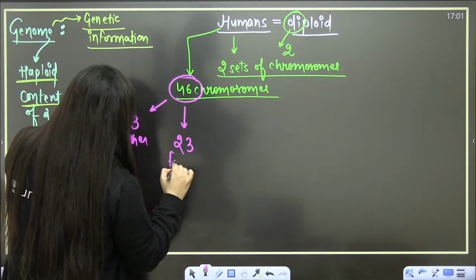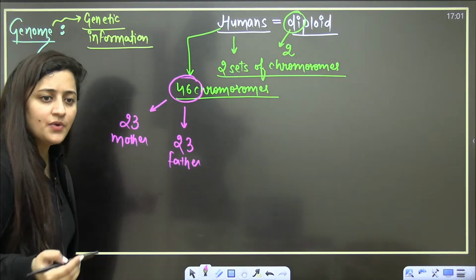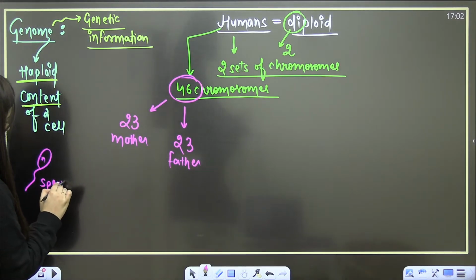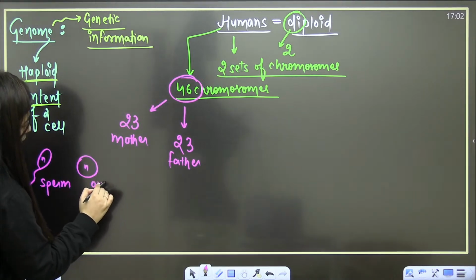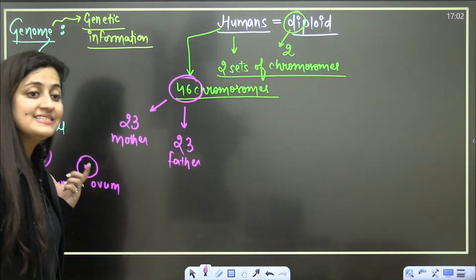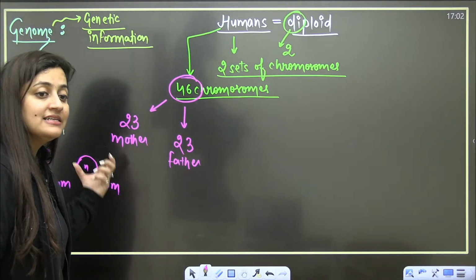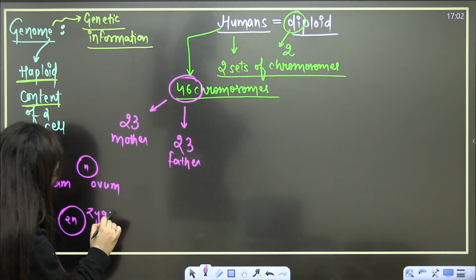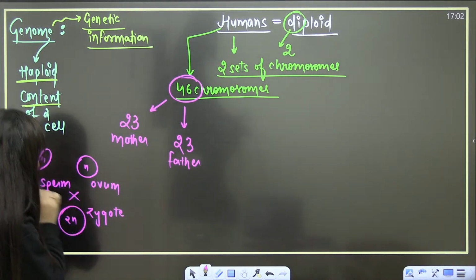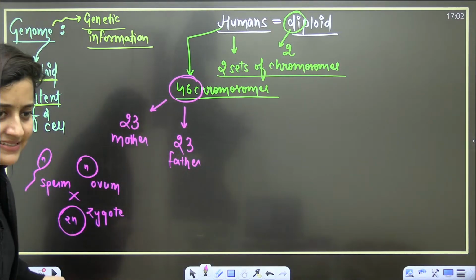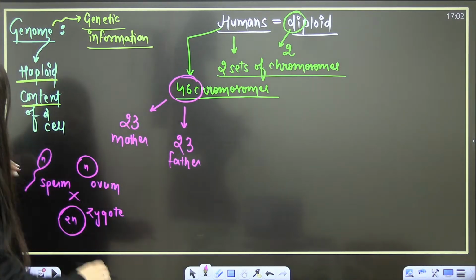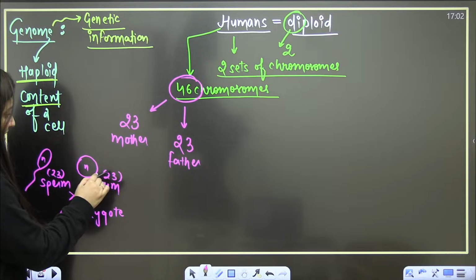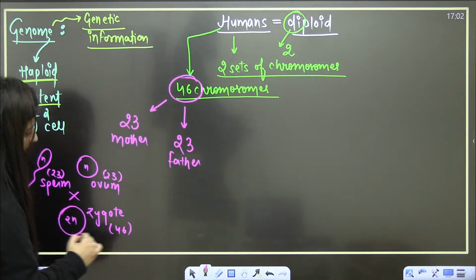So ultimately, we are the result of fertilization. What is going to happen in fertilization? A haploid sperm will fertilize a haploid ovum, and that will result in the formation of a diploid zygote. We are the product of this fertilization. The zygote will grow. Sperm also carry 23 chromosomes in human, ovum is also having 23 chromosomes. They will fuse, and the zygote will contain 46 chromosomes.